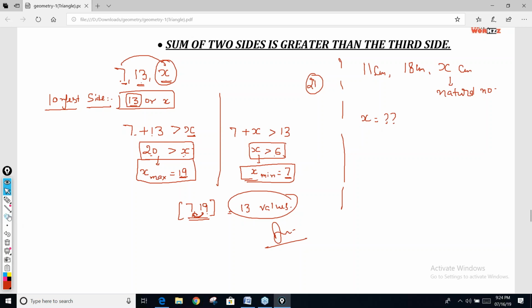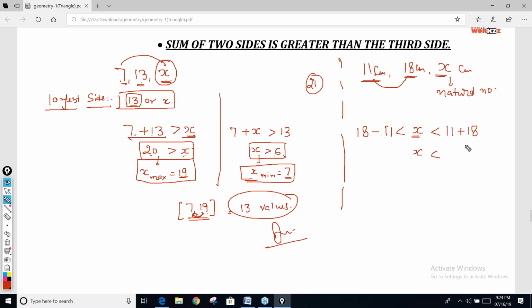Now, I'm reducing one more step. You can do it directly now. From now onwards, you need not do it separately. You can write the answer in a single line. How? Whenever you see this kind of question, you just need to do this step. The third side is less than the sum of these two sides and greater than the difference of these two sides. Just write like this: the third side is less than the sum of the other two sides and greater than the difference of the other two sides.